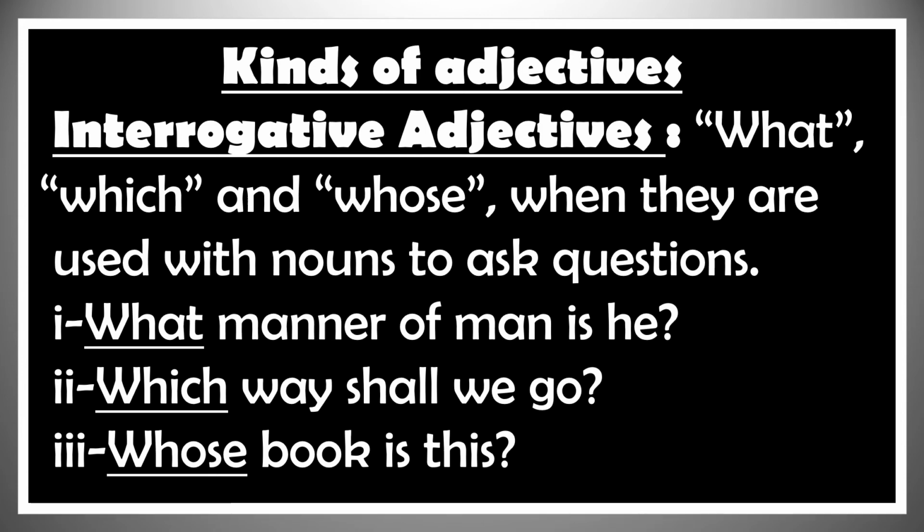Second example. Which way shall we go? Which is an interrogative adjective in this sentence because it has been used with the noun way to ask the question. Example number 3. Whose book is this? Whose is an interrogative adjective in this sentence because it has been used with the noun book to ask the question.